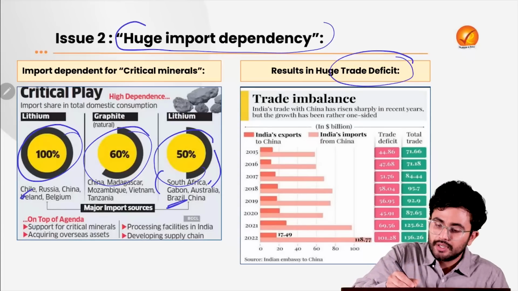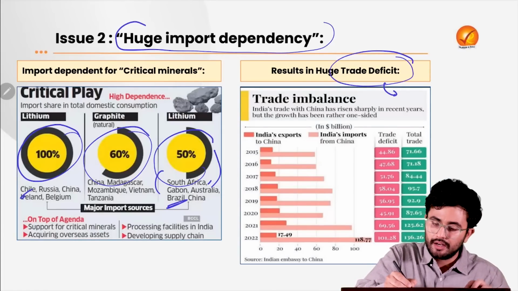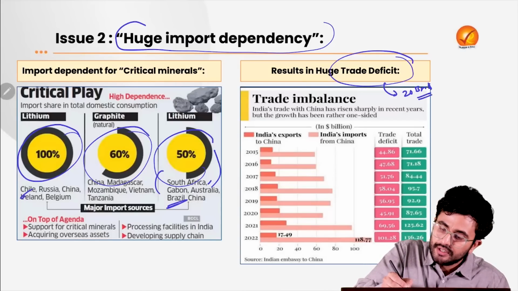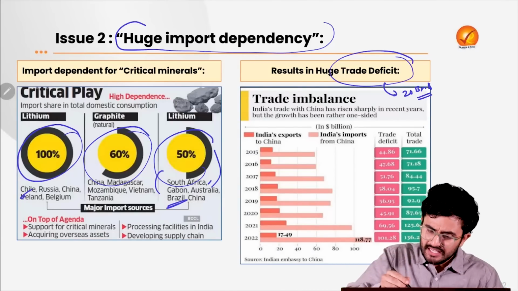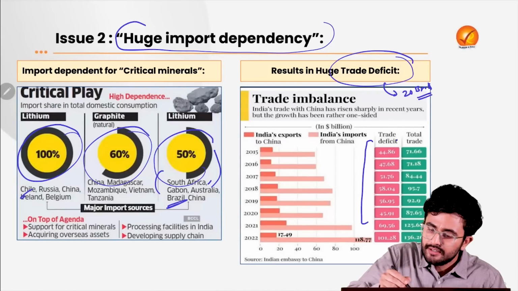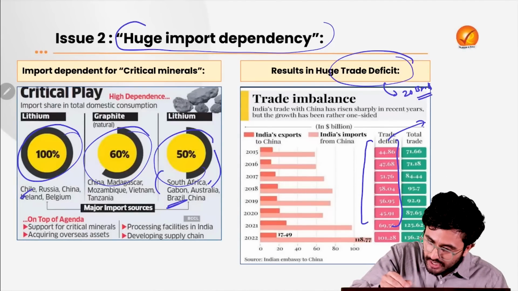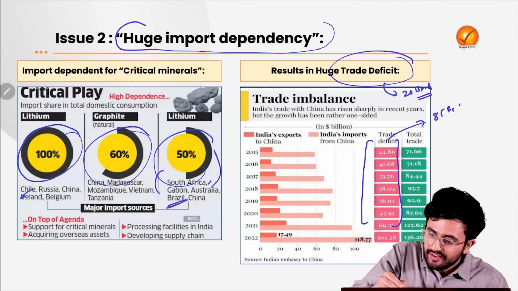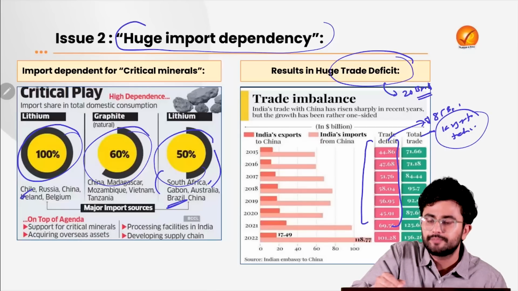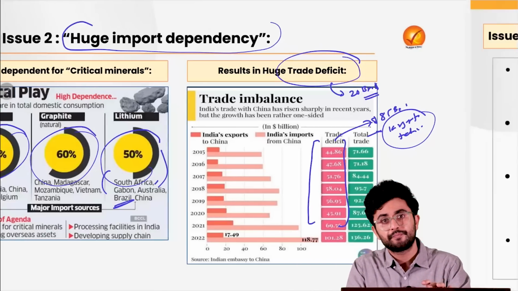For example, this year itself, by the month of September 2024, we have registered a trade deficit of $20 billion. Just look at our increasing trade deficit with China, which currently stands at around $85 billion, with China being our largest trading partner. So obviously that is a major issue, right?